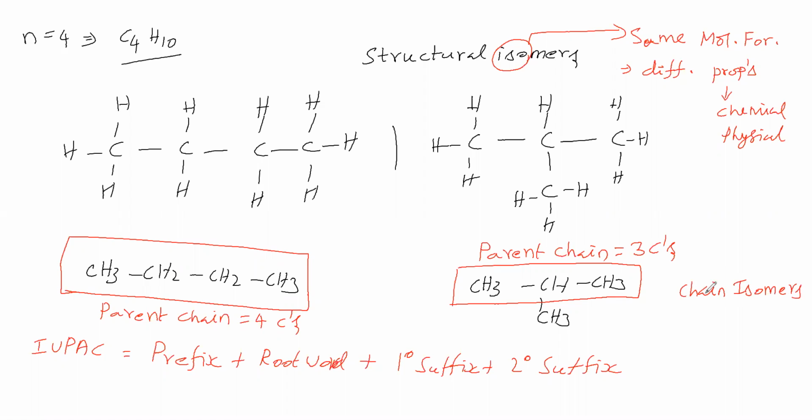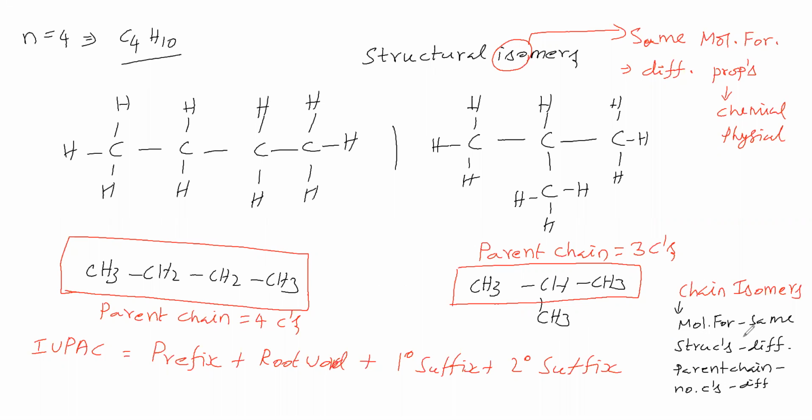What are chain isomers? Chain isomers means they should have the same molecular formula. They should have different structures. They should have a different number of carbons in the parent chain. So what are chain isomers? They should have the same molecular formula. These two have the same molecular formula, that is C4H10.